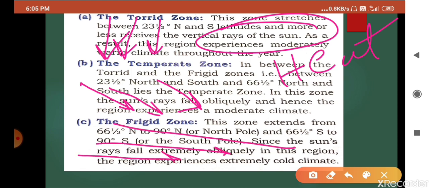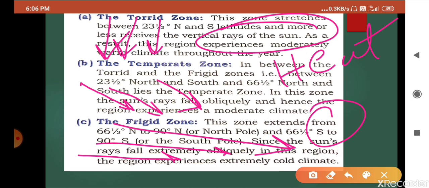and they very rarely reach the poles. That's why the North Pole and South Pole have ice throughout the year, because the sun rays are very slanting and reach these points very rarely. So what will happen? Heat will be very less due to that ice. And why is the ice not being melted? Due to slanting sun rays.